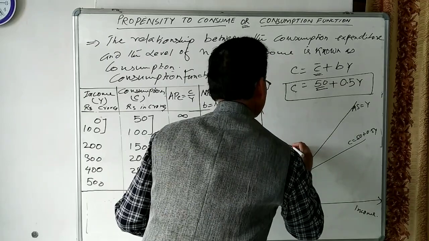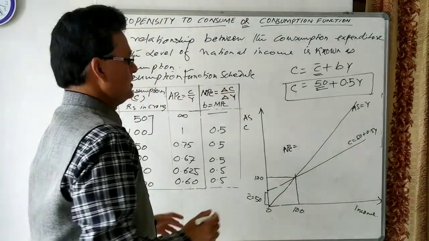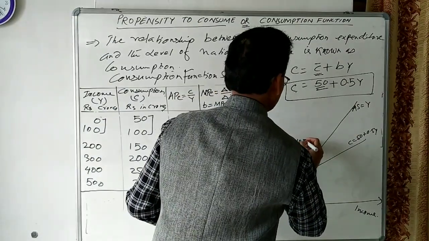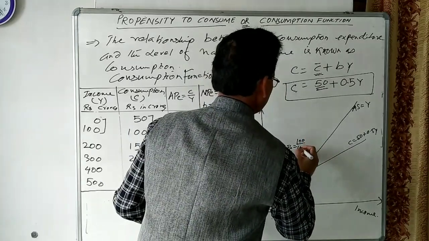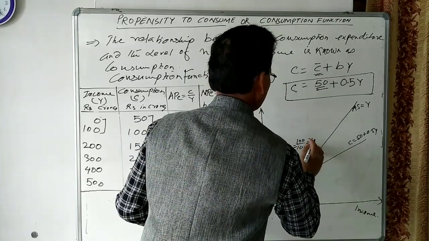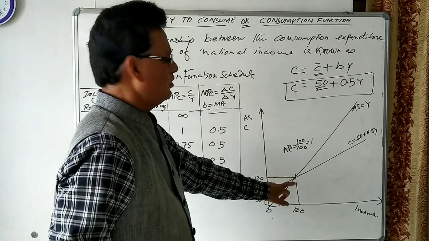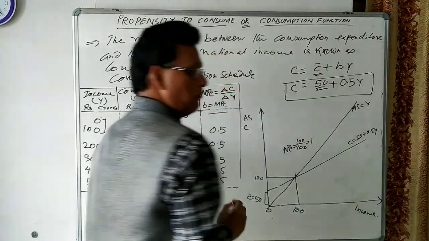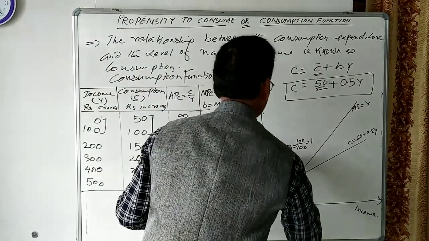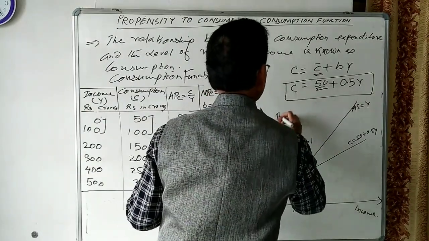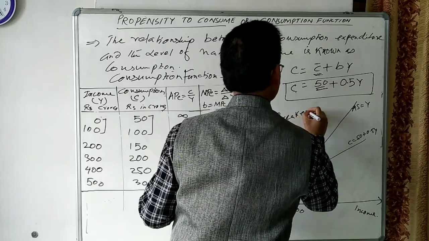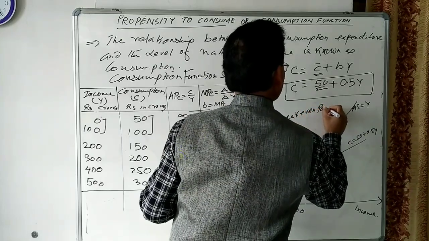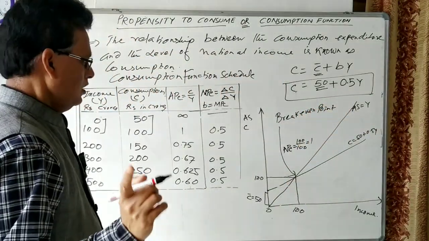The value of APC will be equal to C divided by Y. C is 100 and income is also 100, so it is 1. It means APC is equal to 1 here. This point in economics we call the break-even point.